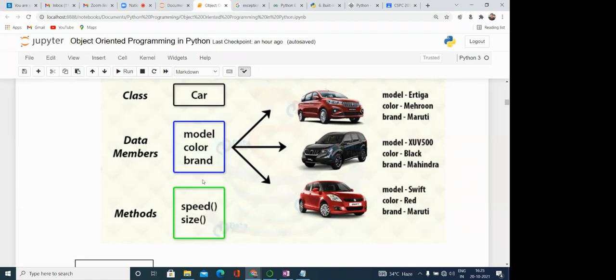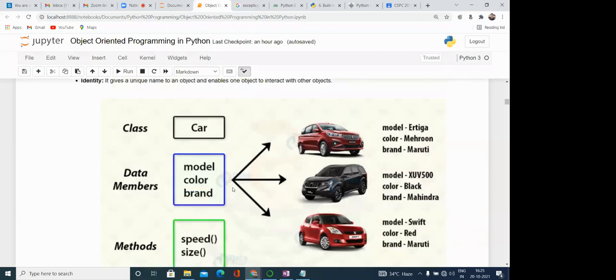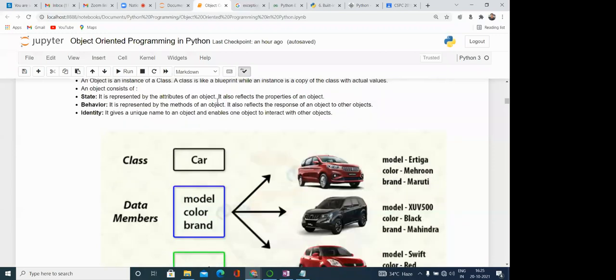By using these data members, we can create different objects for the class. Each and every object has a unique identity. Always the objects have different identities. So based on the values of the data members, a unique object can be defined.